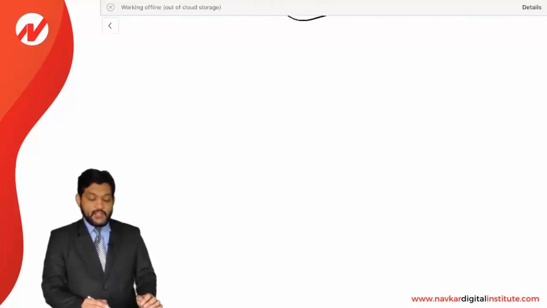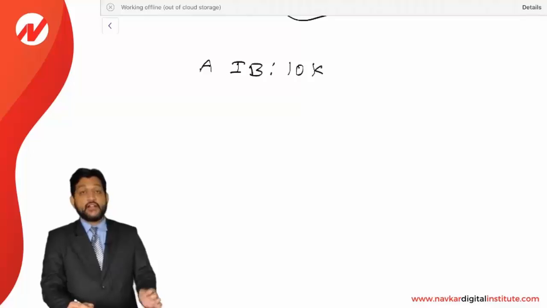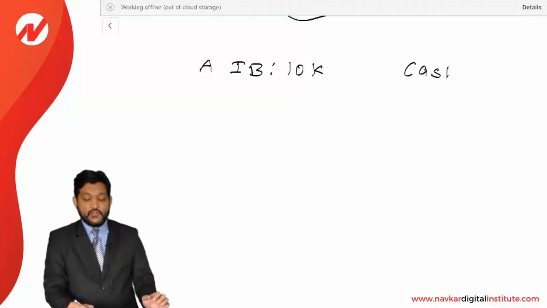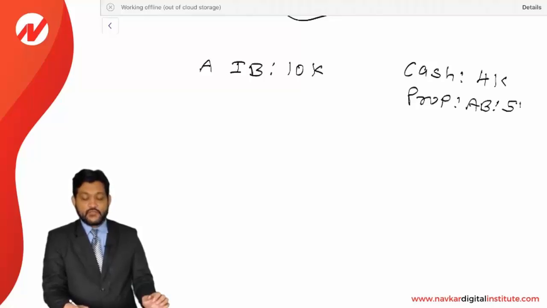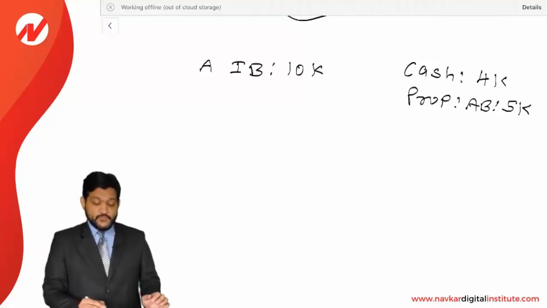Let's say, for example, the partner's initial basis is 10,000. He received a distribution from the partnership. Let us say he received a cash distribution of 4,000, and he received a property from the partnership firm whose adjusted basis is, let us say, 5,000. Okay, then what will be the treatment? First of all, cash will be reduced.